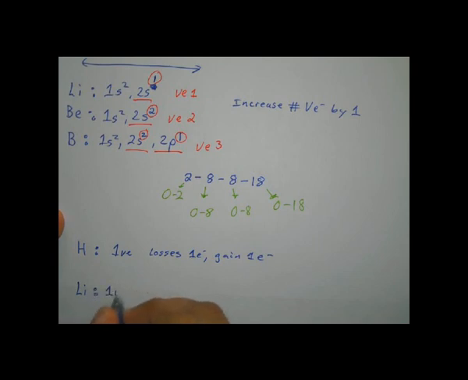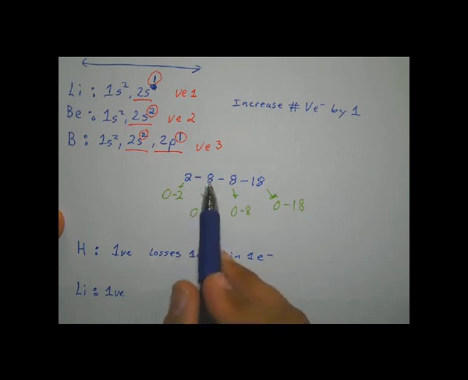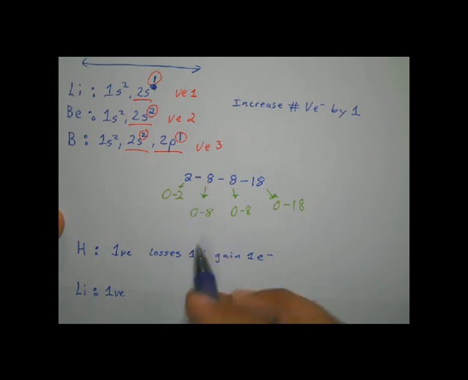Lithium also has 1 valence electron. It happens to be on the second energy level, right? How many can the second energy level hold? 8, right? So with lithium, having to get to 8, is it easier to lose 1 or to try to gain 7?